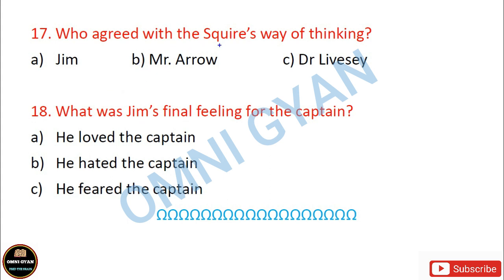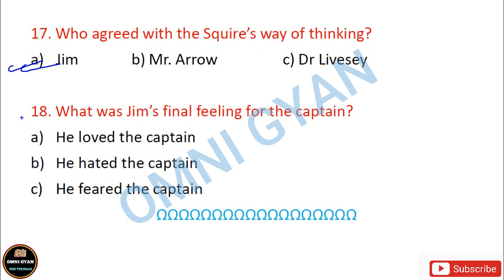Who agreed with the squire's way of thinking? I told you this thing in the beginning itself while explaining. So who agreed with the squire's way of thinking, regarding the attitude of Captain Smollett? Whom do you think? Is it Jim? Is it Mr. Arrow? Is it Dr. Livesey? This is the last line of the story, the last 2-3 lines from the story. Which one do you think? The correct answer is Jim. Jim agreed with the squire's way of thinking.